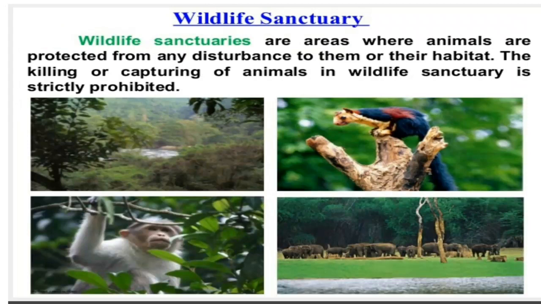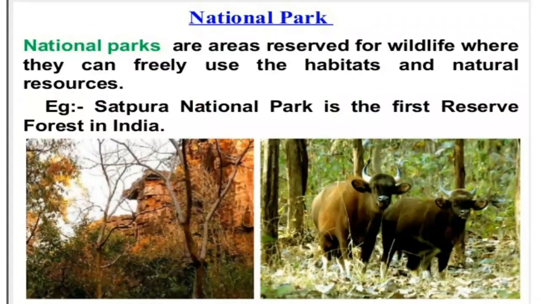So this is how we will be providing them, with the help of giving them their own nature and life. Next is about the national park. National parks are reserved for wildlife, where they can freely use the habitat and natural resources. In national parks also we will be providing them. Here also we will be preserving our whole ecosystem, that is flora, fauna, landscape, historic objects of that area. So all these will be there in the national park.